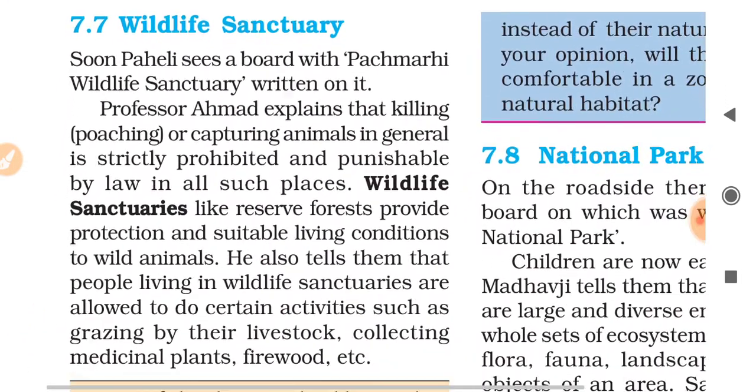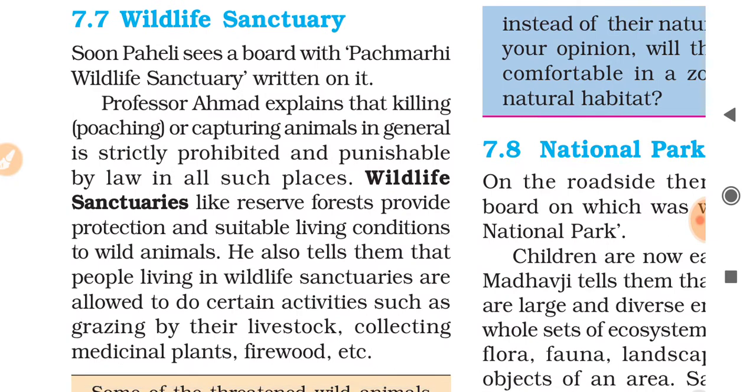Now we read about the wildlife sanctuary in detail. Soon Pehli sees a board with Pachmadi Wildlife Sanctuary written on it. Professor Ahmed explained that killing, poaching, or capturing animals in general is strictly prohibited and punishable by law in all such places, in wildlife sanctuaries. Wildlife sanctuaries, like reserve forests, provide protection and suitable living conditions to wild animals.